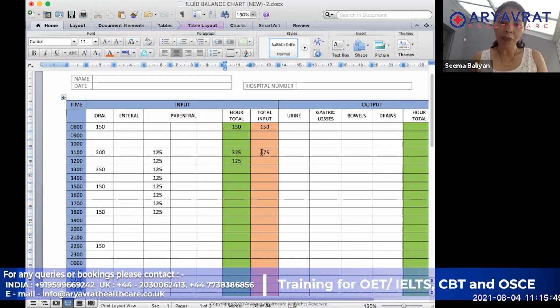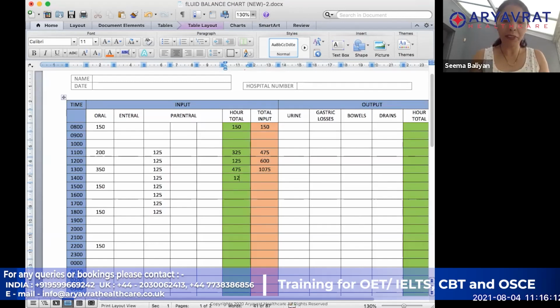So 125 plus 475 is going to become 600. Then in the next one, 350 plus 125 becomes 475, and 600 plus 475 is going to become 1075.